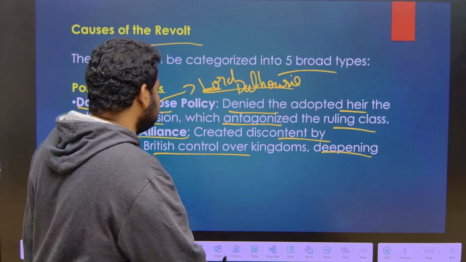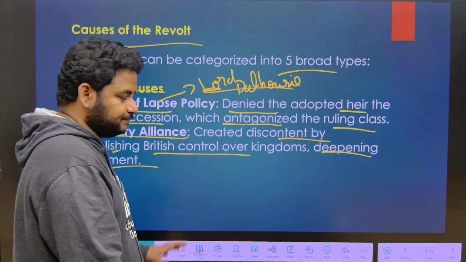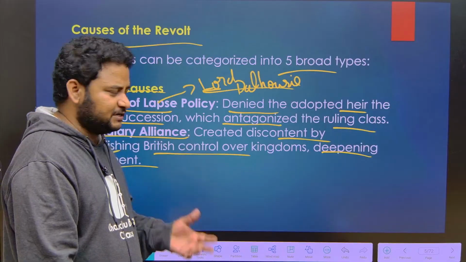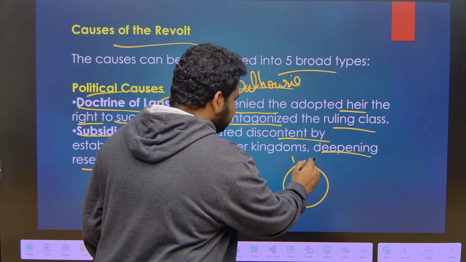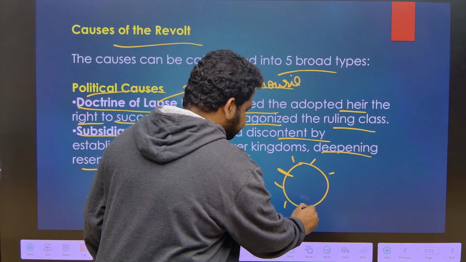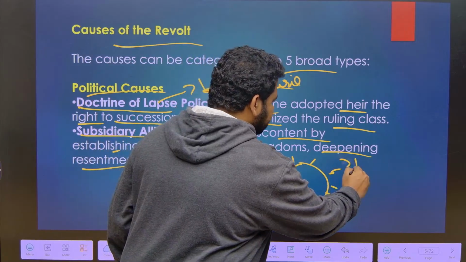Now, when it comes to it created discontent, what do you mean by subsidiary alliance? Already I have explained, so let me revisit that. Suppose there is a kingdom, there will be soldiers across the kingdom. These soldiers will be provided by the British.